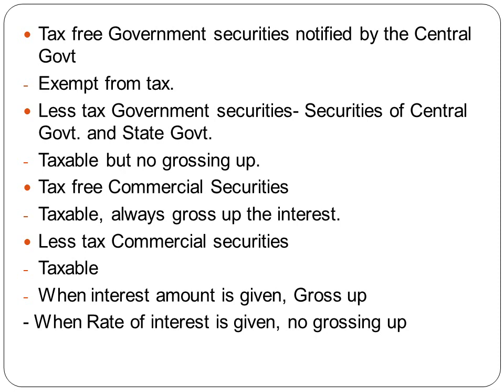For example, interest on 9% Karnataka government bonds. Now this Karnataka government word is there, it is a state government, but the word tax free is not mentioned, therefore it is taxable. But then there is no grossing up of interest, as TDS is not applicable for government securities. Next type that you have, third one, is tax free commercial securities.